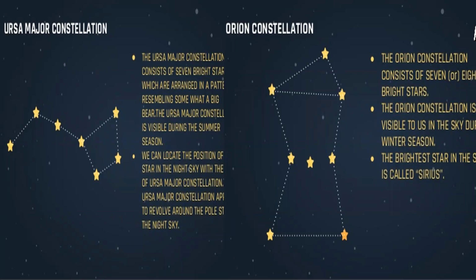It consists of 7 bright stars arranged in a pattern that resembles a big bear. So it is also known as the Big Bear or the Great Bear.